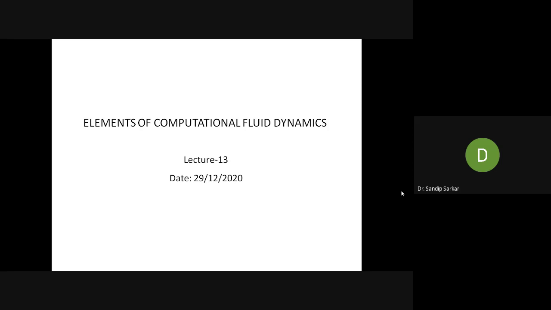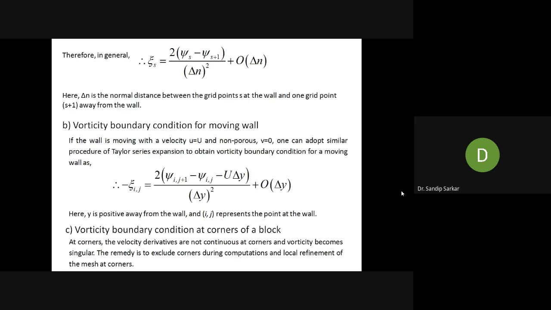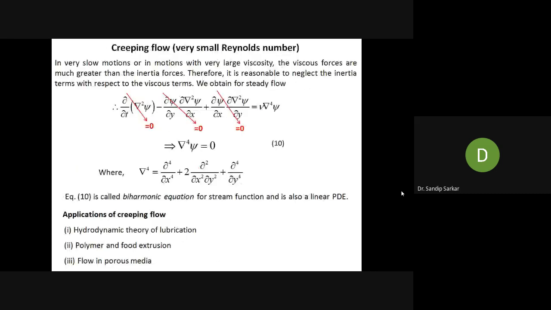That means if someone wants to calculate the pressure distribution inside a flow domain, how one can utilize the calculated value of stream function and vorticity inside the flow domain. By calculating the stream function and vorticity, one can obtain the pressure distribution inside the flow domain.